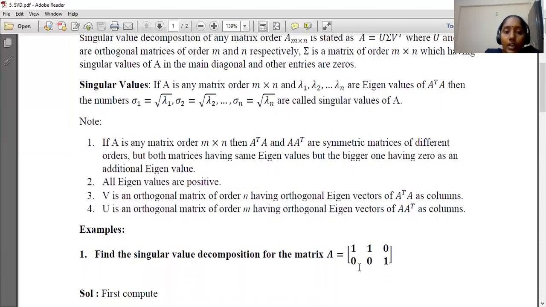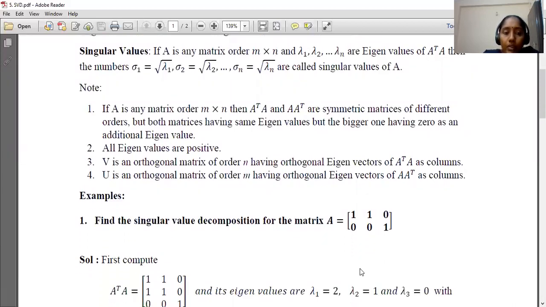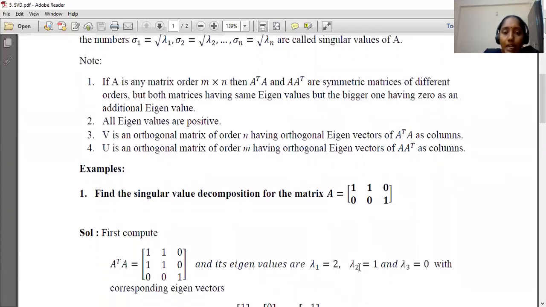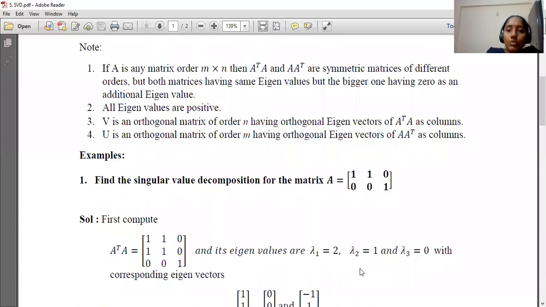Find the singular value decomposition for the matrix A equal to 1, 1, 0; 0, 0, 1. First we compute A transpose A. Here A is a 2 by 3 matrix, so A transpose is a 3 by 2 matrix. Multiplying 3 by 2 with 2 by 3 gives a 3 by 3 matrix. Everyone knows multiplication of two matrices.